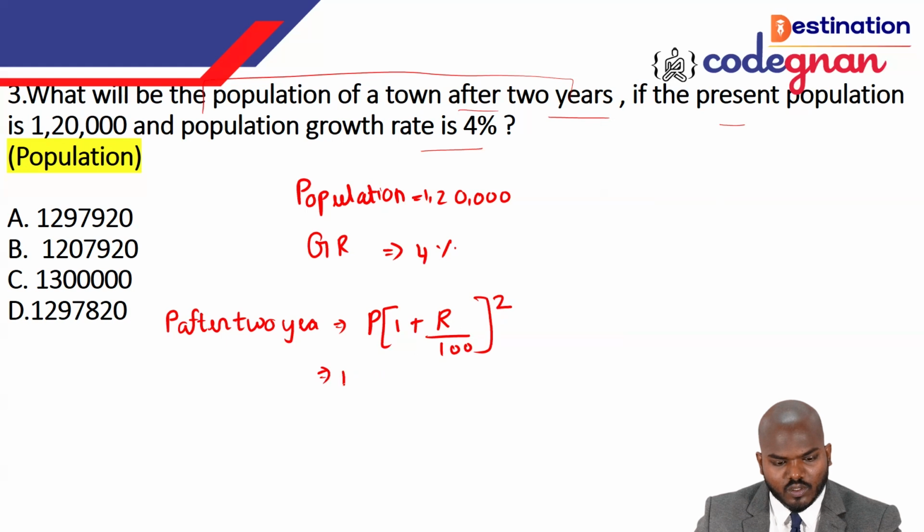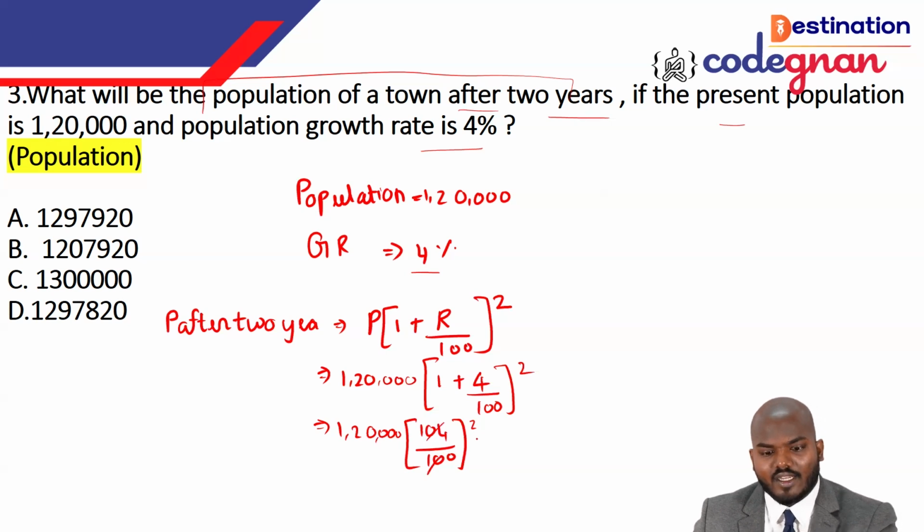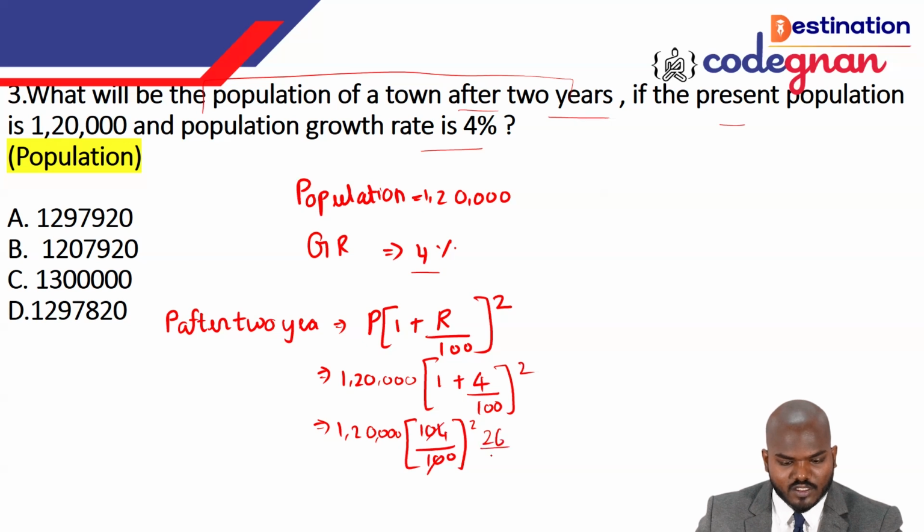So the population is 1,20,000 times 1 plus R, where the growth rate is 4%, that is 4 by 100, whole squared. So 1 plus 4 by 100 gives 104 by 100. If you cancel this, it gives 26 by 25, because 26 times 4 is 104 and 25 times 4 is 100. Very simple mathematics. So I'm saying 26 by 25.